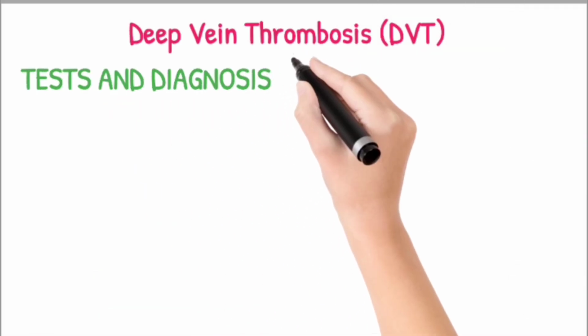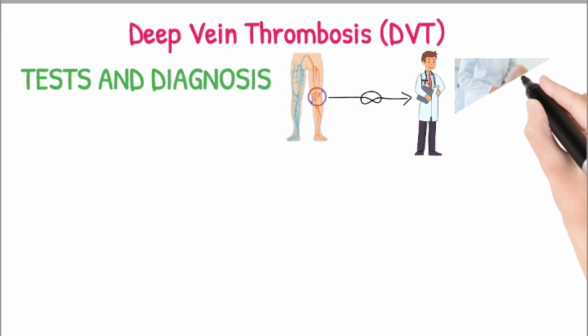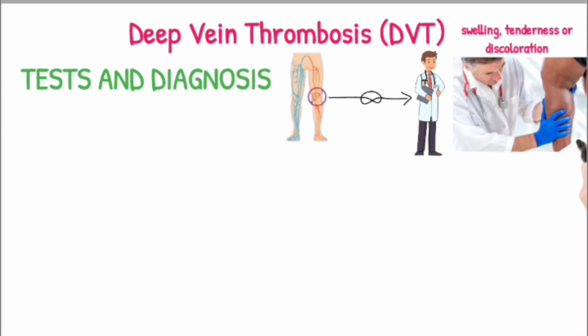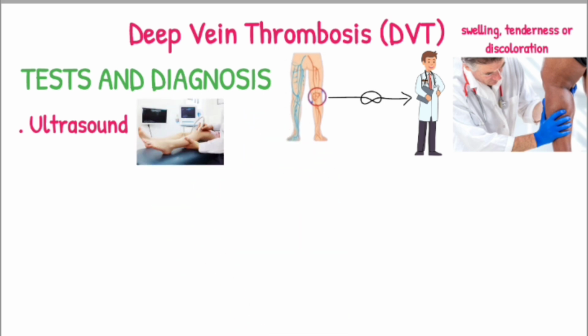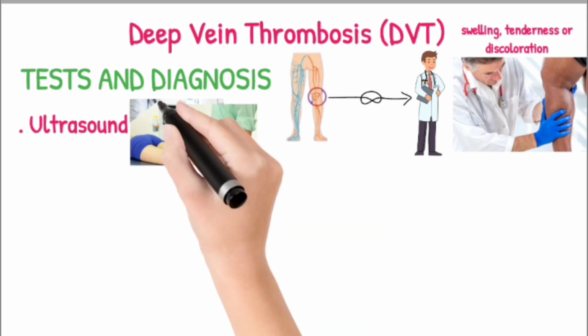Tests and diagnosis. To diagnose deep vein thrombosis, your doctor will ask you a series of questions about your symptoms. You'll also have a physical exam so that your doctor can check for any areas of swelling, tenderness or discoloration on your skin. Depending on how likely you are to have a blood clot, your doctor may suggest further testing, including ultrasound. A wand-like device (transducer) placed over the part of your body where there's a clot sends sound waves into the area. As the sound waves travel through your tissue and reflect back, a computer transforms the waves into a moving image on a video screen. A clot may be visible in the image.